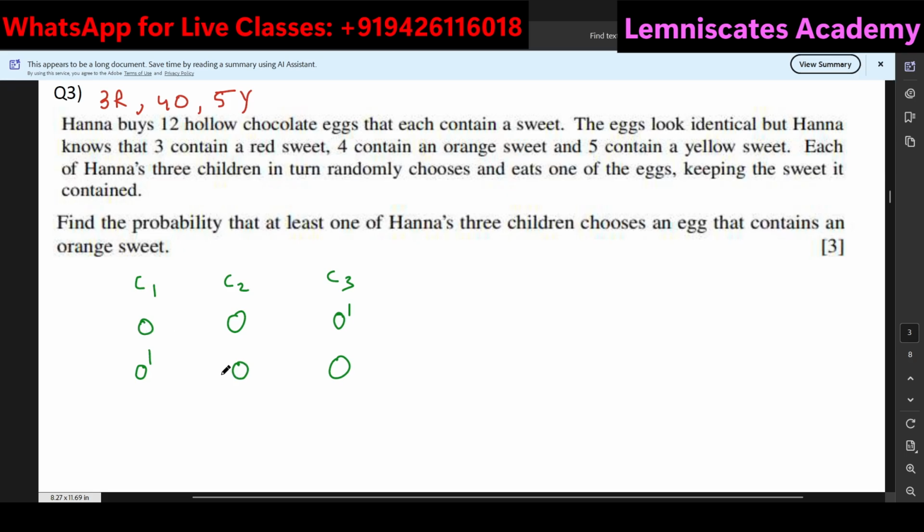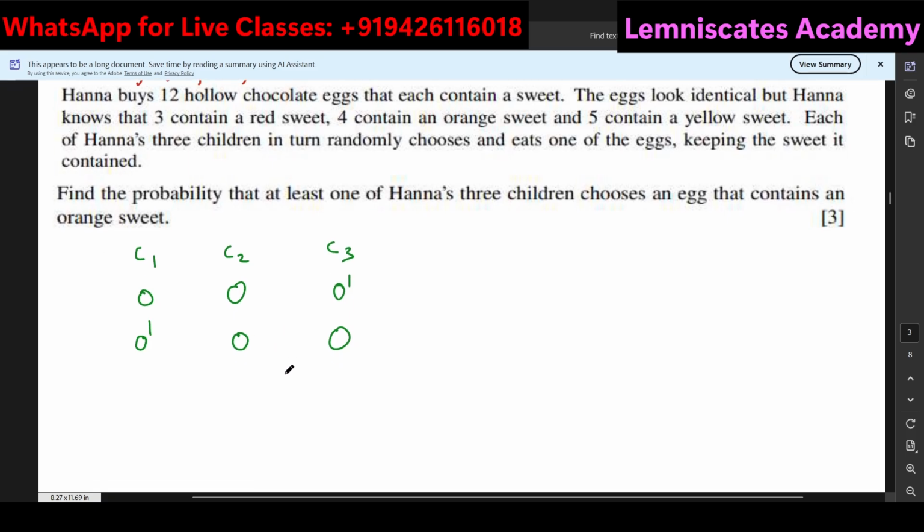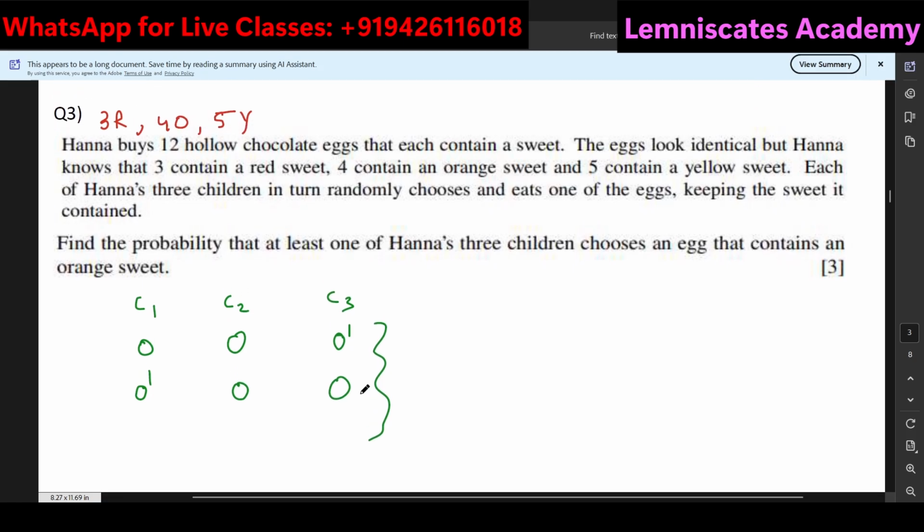So we are trying to calculate the probability that at least one of these three children will have an orange sweet. A longer approach would be to find out how many such possibilities there are, and there is nothing wrong with it. In the class today in the evening, I had already mentioned that in statistics, there are multiple ways through which you can solve one question.